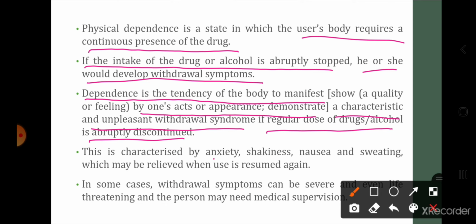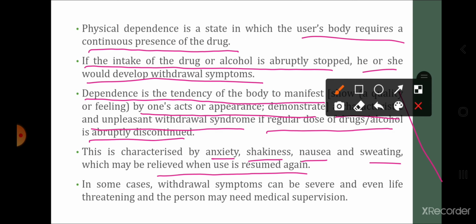This is characterized by anxiety, shakiness, nausea, sweating, which may be relieved when the use is resumed again. Now, what are the symptoms? So, symptoms of withdrawal are anxiety, shakiness, nausea, sweating.